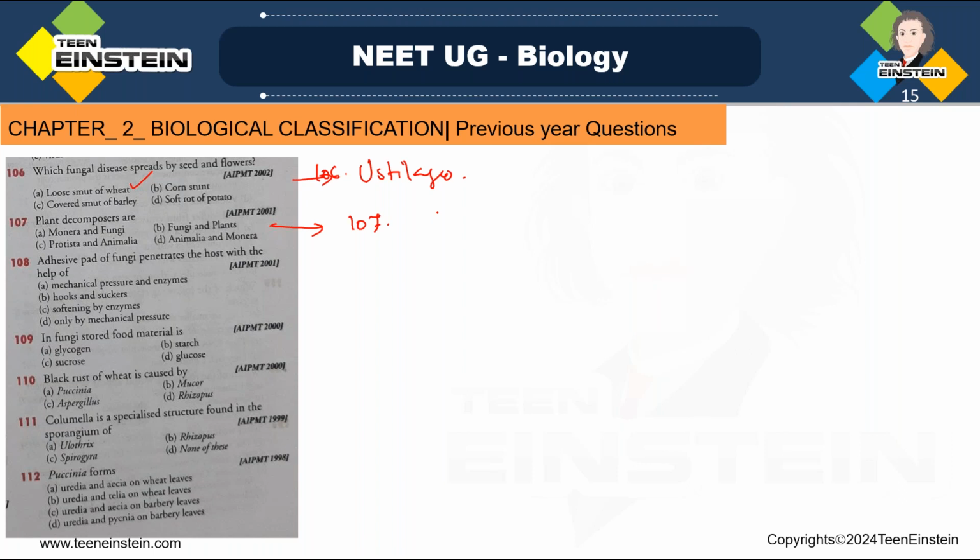Kingdom Monera, that is consisting of bacteria, and fungi, which is breaking down the complex compound of dead protoplasm of that producers and consumers, right? So they absorb some products and release some other products, right? So here which answer you will opt? Option A, Monera and fungi, right? Option A is the right answer.